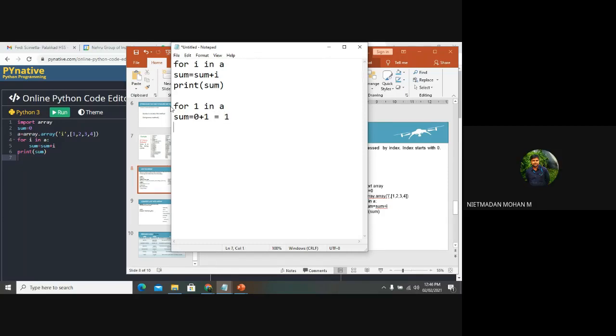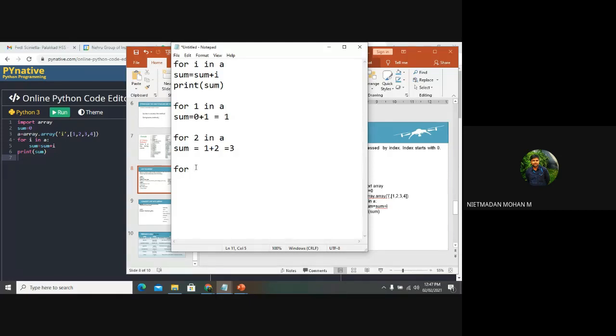Yes, sir. And again it will go to the loop for 2 in A. The condition will be true, sir. Again it will go to the sum and it will consider that sum is equal to sum plus I. So previously we got the sum value is 1. So we are putting 1 over here, and now the sum value is 2. So I value is 2, so it means 3.